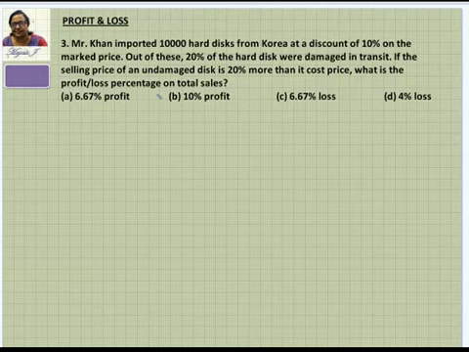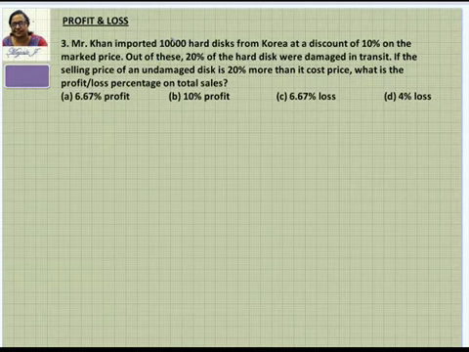So you have to understand, sometimes they will give you some very weird number, and if you keep that number and work with it, it's going to be tough. Of course, this is not weird here. The number is 10,000, but still it is too big. So what you can do is, everything is given in terms of percentage. The damage is in terms of percentage, and the amount is also in terms of percentage.